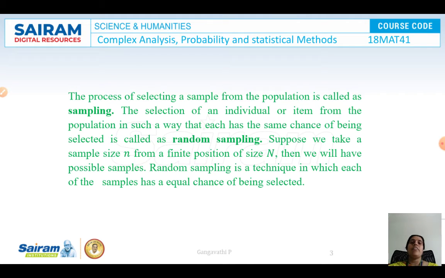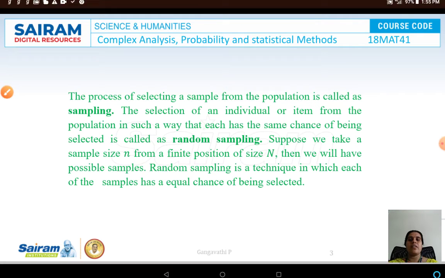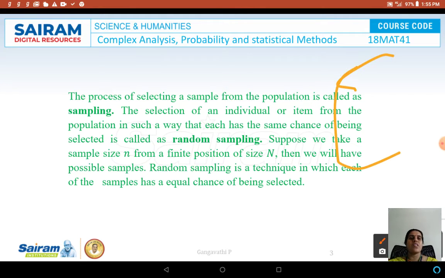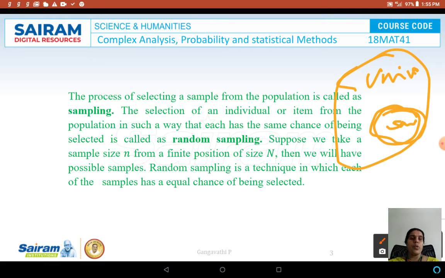Imagine this is an entire set. From this entire set, I am considering a part of it. This part is called the sample and the entire set is called the universe. How do we select this sample from this set? We apply some rule. If I consider this universe as a set of numbers, then collecting the even numbers can be a sample.